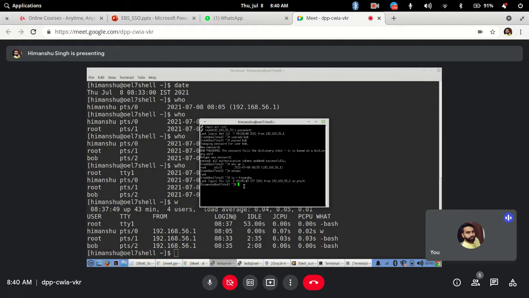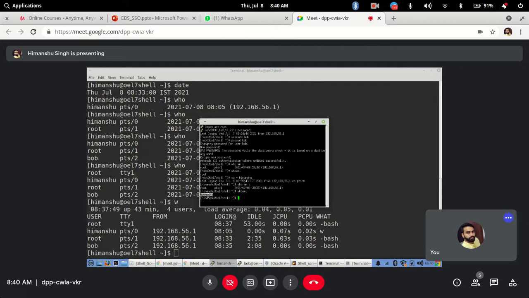But there are two things. Now I run the same command, who space am space I, it will show me root. And if I run whoami, it will show me Himanshu. So if you want to check which user opened the SSH session, that was the root user, but the user currently connected or running any scripts is the Himanshu user. Normally, let's say I am writing a script and I want to display which user is running this particular script.